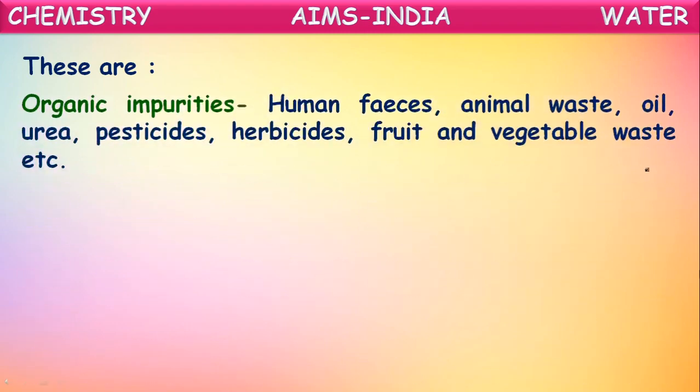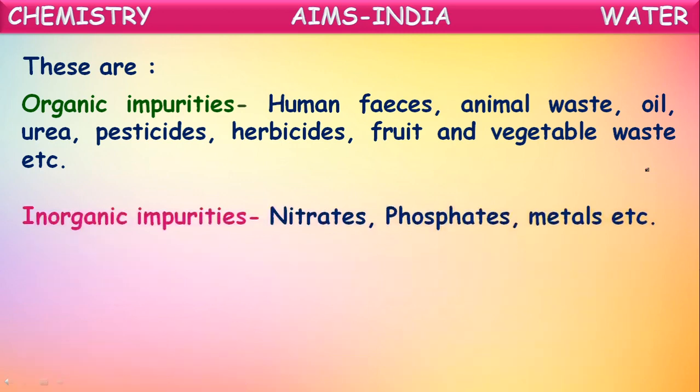Out of all these impurities, they can be segregated into three types. One of them is organic impurities: human feces, animal waste, oil, urea, pesticides, herbicides, fruit and vegetable waste, etc. These all come under organic waste. So the waste or impurities added to water which are related to living things are called organic impurities. Next, inorganic impurities, like chemicals such as nitrates, phosphates, metals, etc. These are called inorganic impurities.